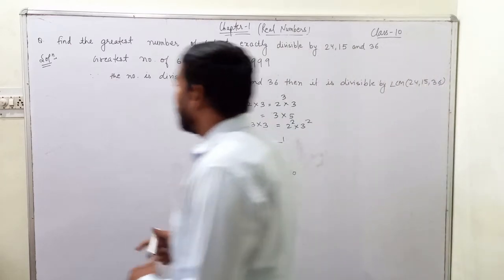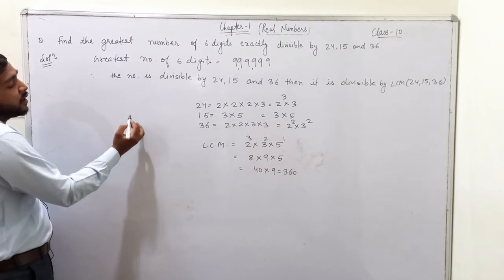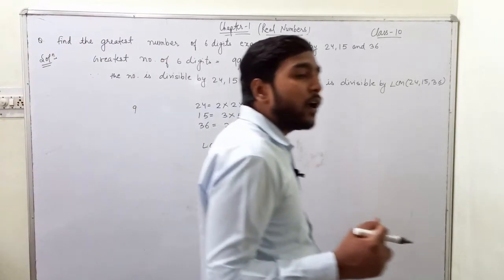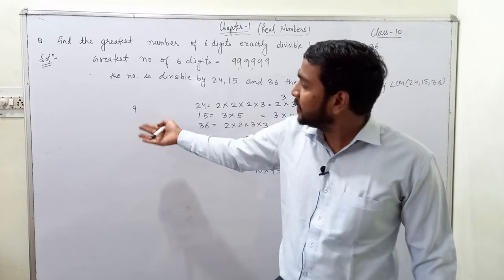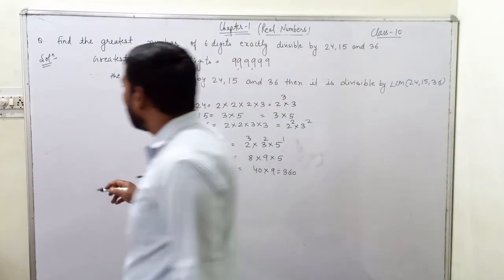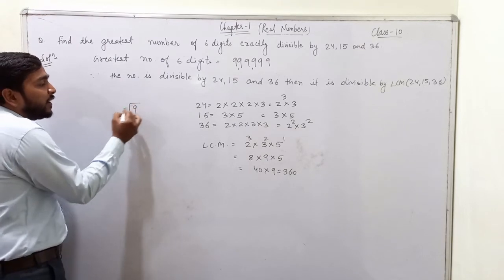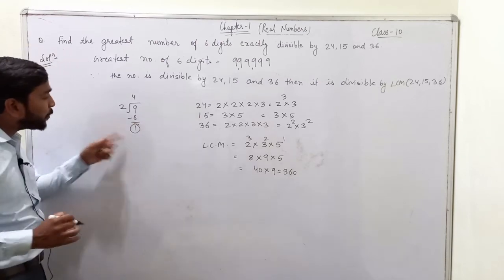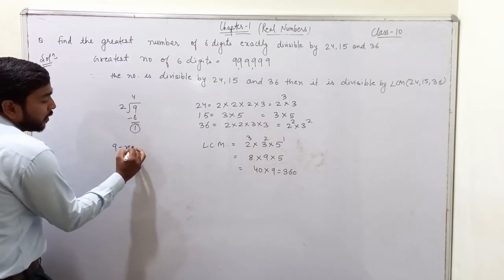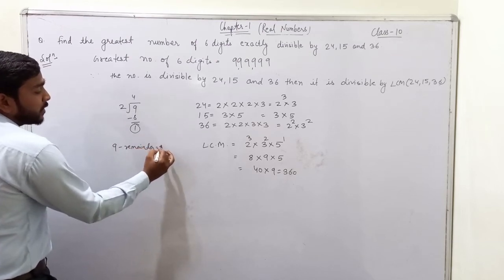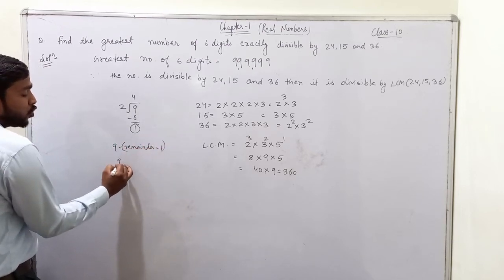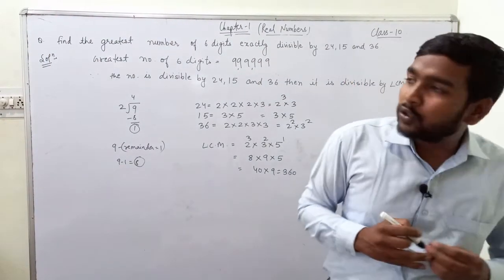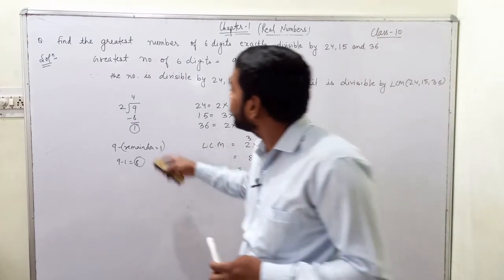Okay, for example, let us see. I have considered the greatest number of 1 digit, that is 9. And I need to find the greatest single digit number that is divisible by 2. So what I will do is I will divide it by 2 and the remainder is 1, and I will subtract this remainder, that is equals to 1. So I will get 8, and we know that 8 is the greatest number divisible by 2. So we will do the same thing in this question.